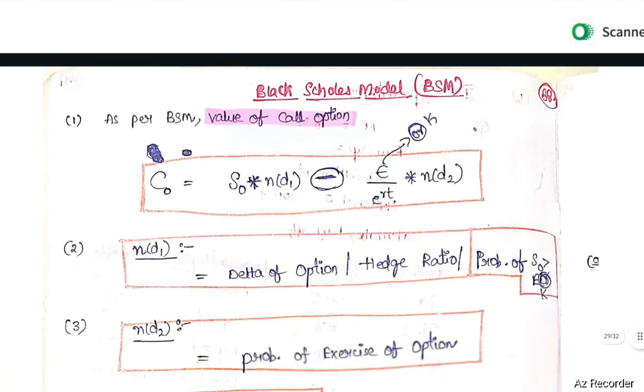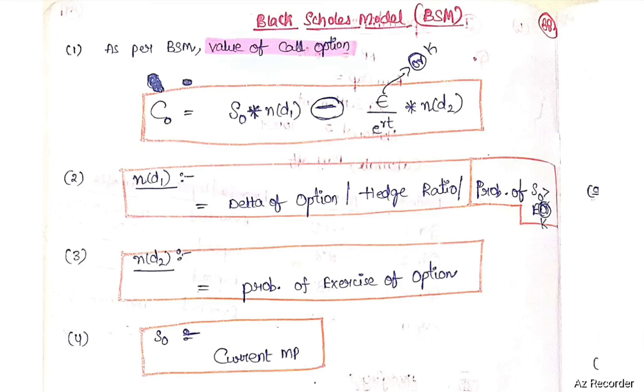Next concept, Black-Scholes model, BSM. As per BSM, the value of a call option C0 equals S0 into N(d1) minus E or K divided by e to the power RT into N(d2). In the Black-Scholes model, it is assumed that there will be continuous compounding, so e to the power RT will be used. C0 means call option. S0 means spot price. N(d1) means delta of option or hedge ratio or probability of spot price greater than exercise price E or K. N(d2) means probability of exercise of option.